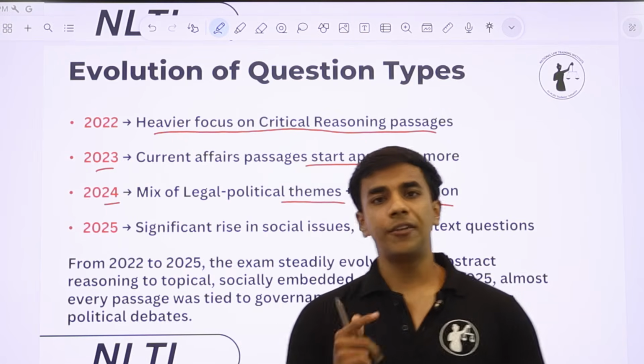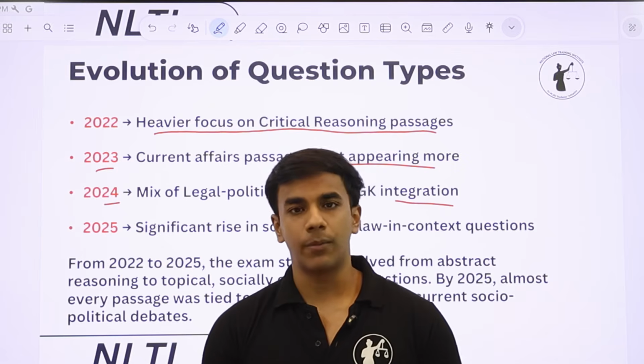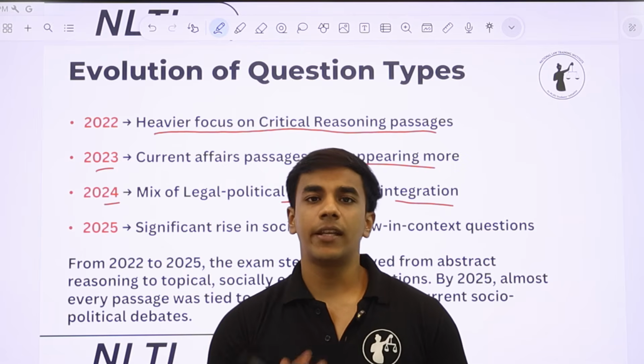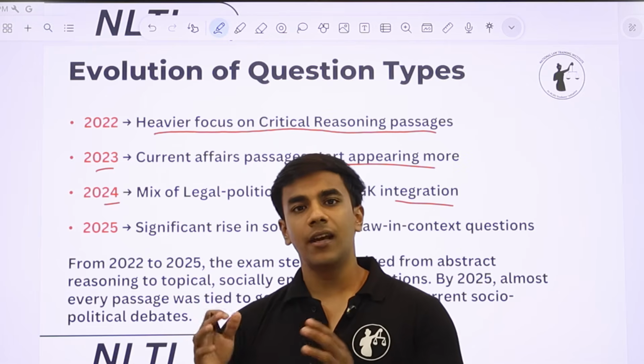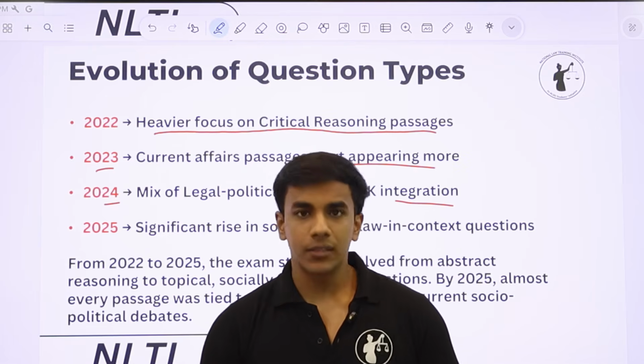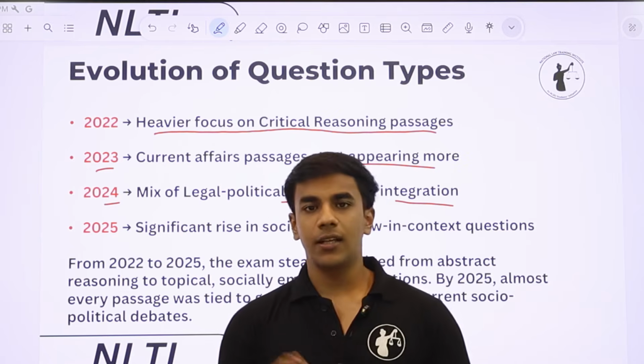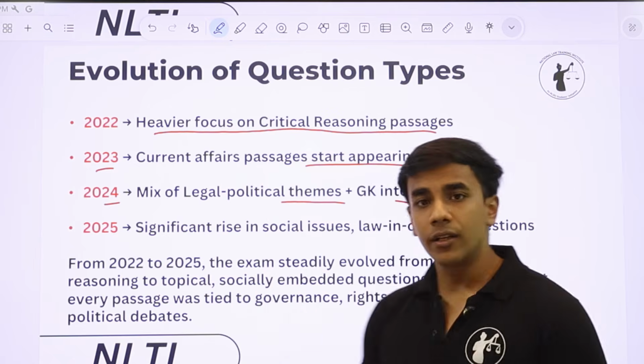Again, in NLSAT 22-23, GK was given very little emphasis in the paper. The passages were also not very GK based, and GK in itself also did not form a major chunk of the paper. But what started happening in 24 is there was an interdisciplinary approach. Firstly, there was a mix of legal and political themes.